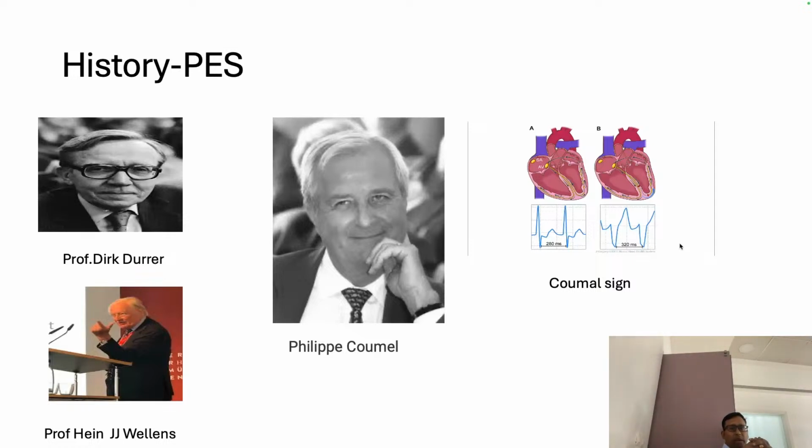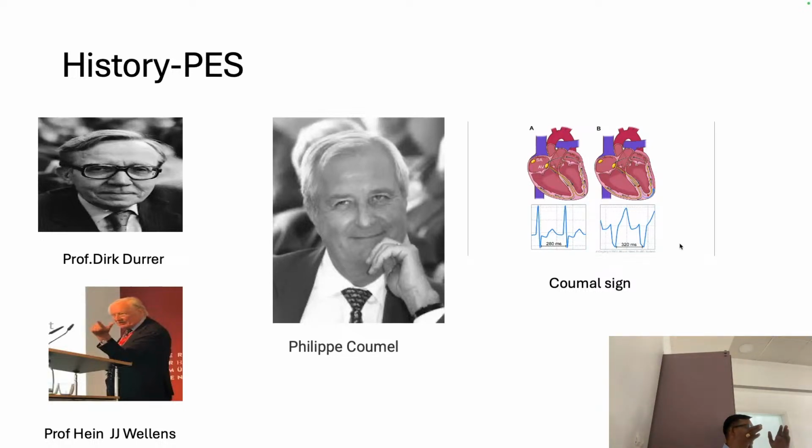And Coumel. Coumel was one of the scientists from France. Till now it was for VT. Durrer as well as Wellens were known for electrical stimulation, programmed stimulation for VT. But somebody thought, why not go for SVT? So Coumel was the scientist who worked on AV nodal tachycardias, the most common SVT, and on his name there is also a Coumel sign.